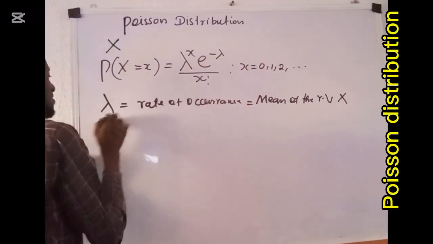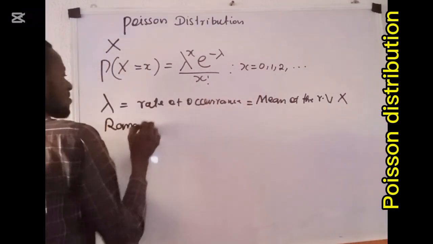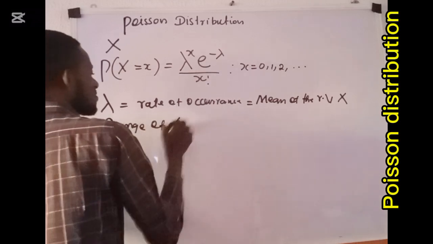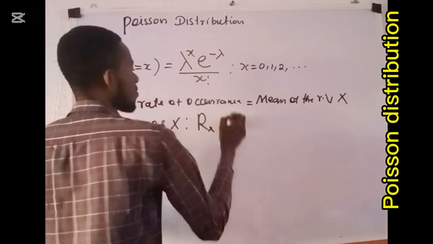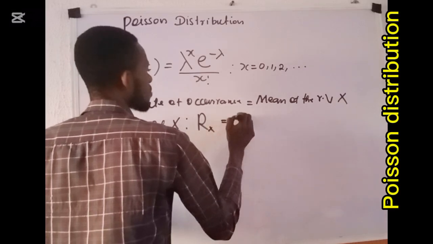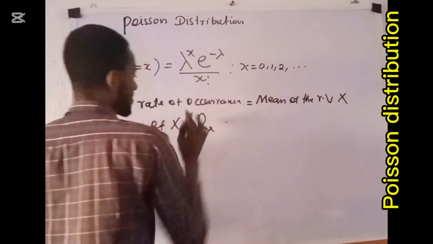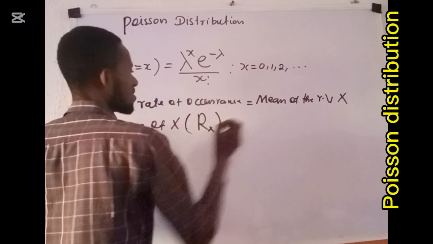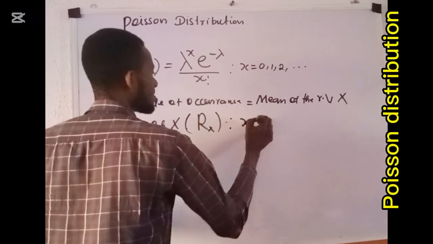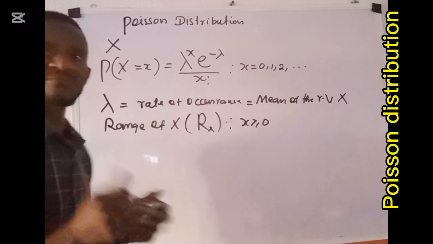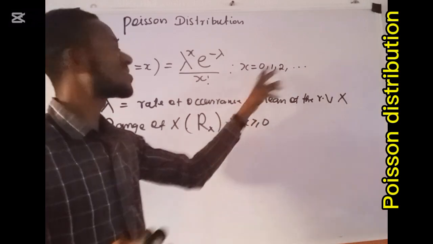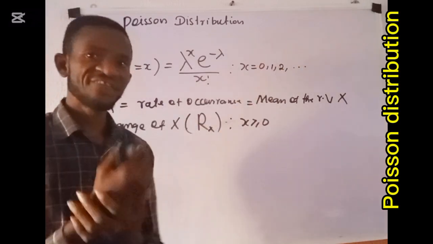So the range of X, written R of X, is such that X is greater than or equal to 0. It takes a value from 0 down to positive infinity.